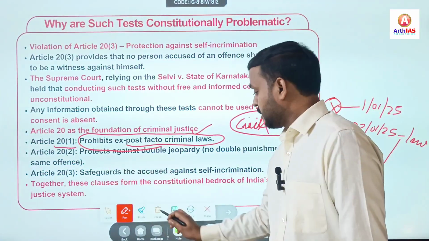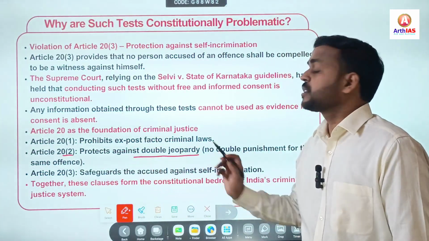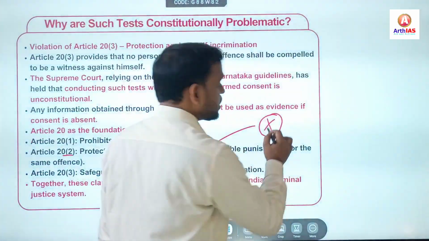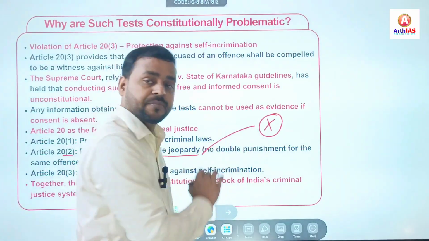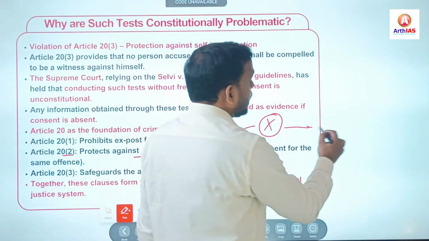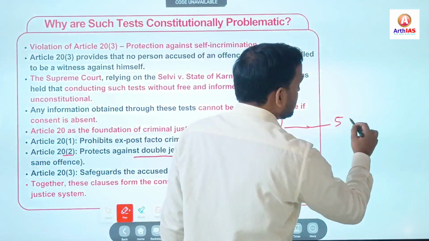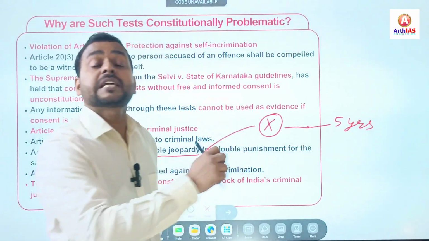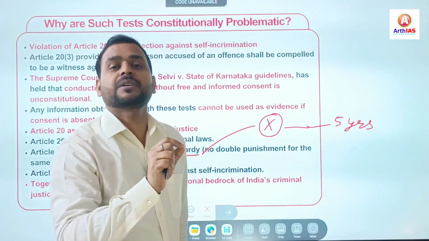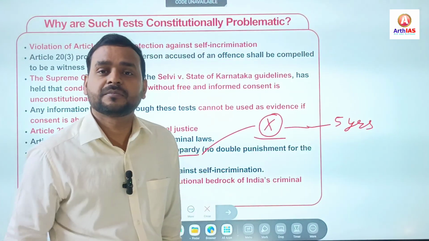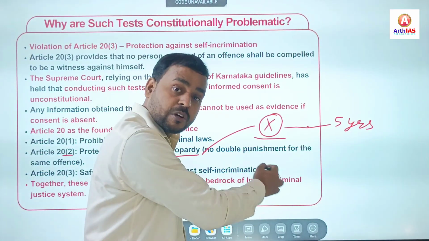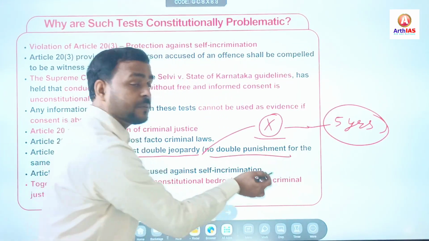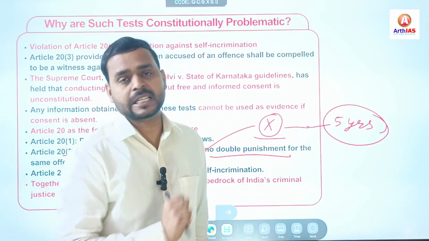Next, clause 2, it protects against double jeopardy. Double jeopardy means no person can be punished for the same offense more than once. For example, X has committed a crime and was awarded 5 years imprisonment. Now no case can be filed in any court within the territory of India for the same offense, because the person has already been awarded the punishment of 5 years. So no double punishment for the same offense, but there is one exception.